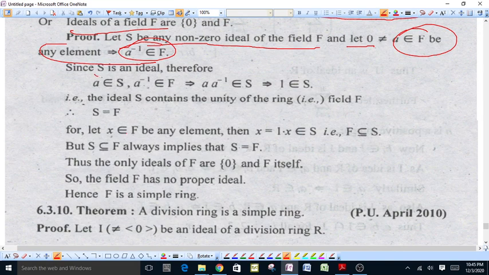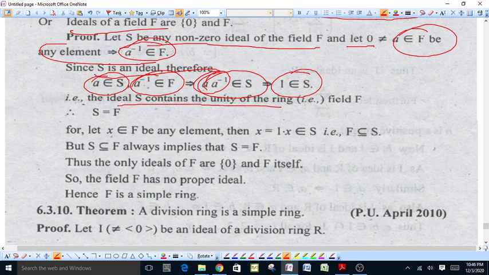Since S is an ideal, a is an element of S and a inverse belongs to F. This means a inverse times a, that is 1, the unity, belongs to S. This means ideal S contains the unity of the ring, that is, of the field.